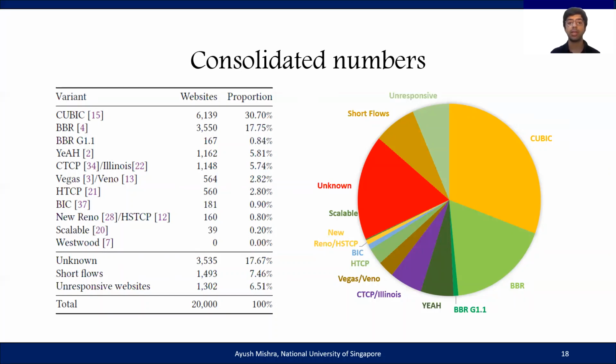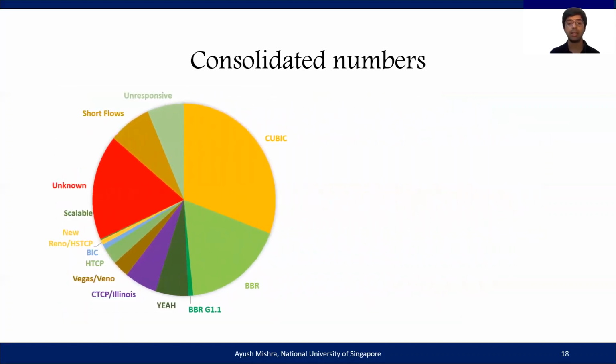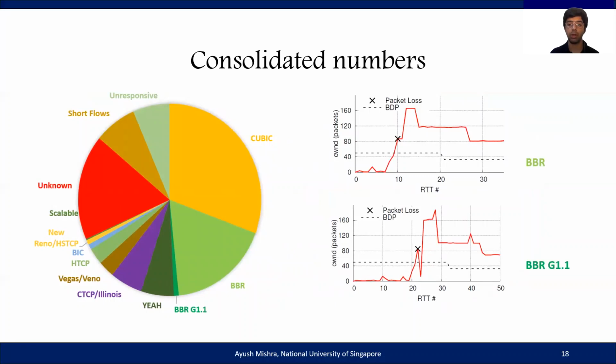Overall, we can see that Cubic is still the most dominant TCP on the internet based on website share. In second place, we have BBR, which has seen unprecedented adoption even though it was introduced in the Linux kernel in only 2016. We also saw 167 Google-owned websites that were deploying a slightly different version of BBR, which we refer to as BBR G1.1. This newer version of BBR v1 differentiated from the original BBR in the aspect that it was more gentle towards an emulated packet loss. This finding was corroborated by Google.